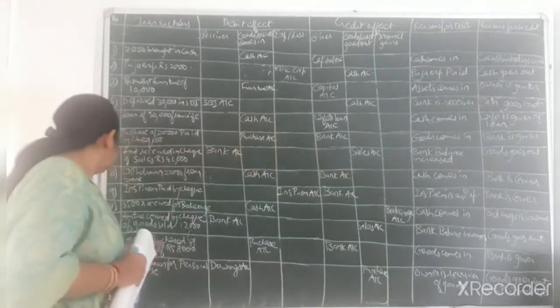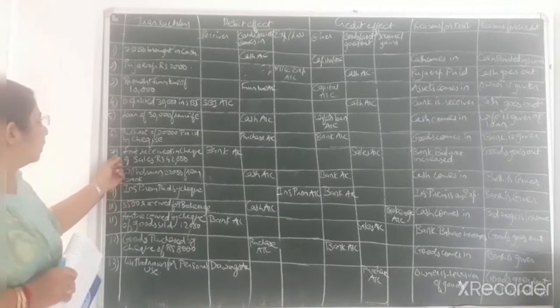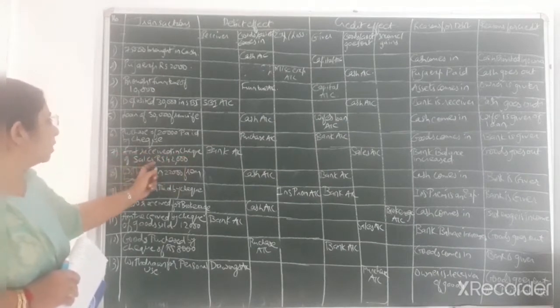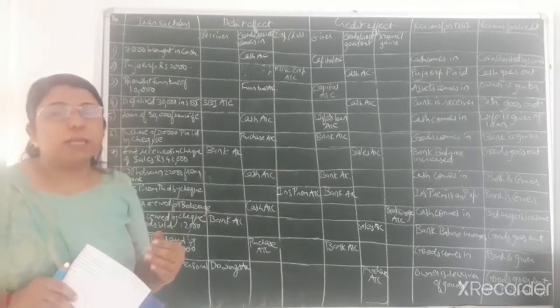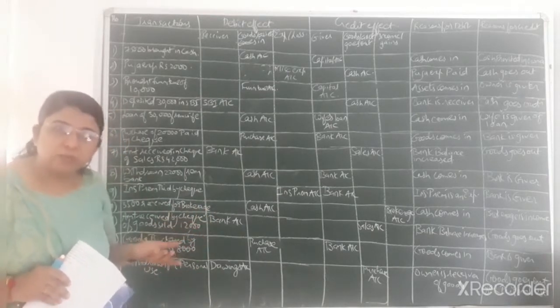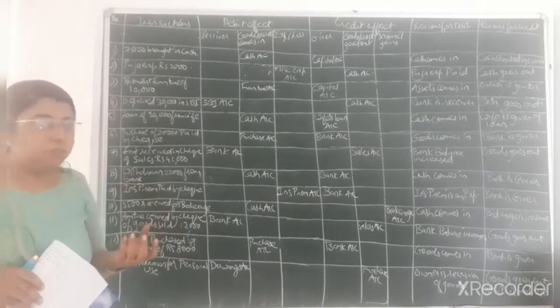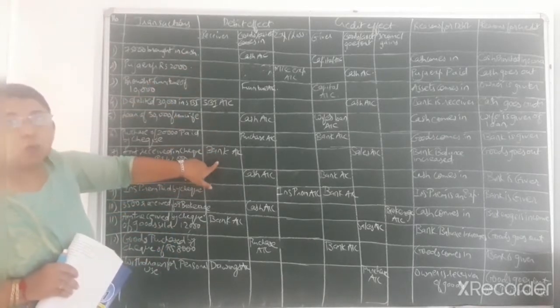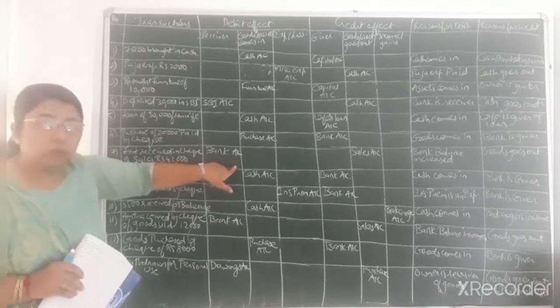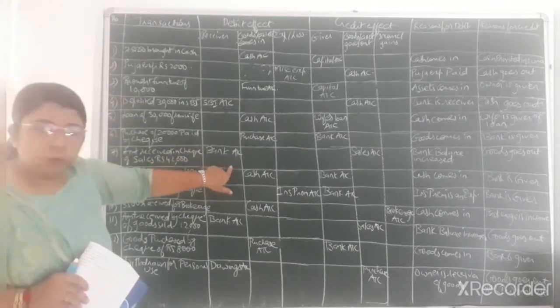So here you can see the seventh transaction that I have written, amount received in check of sales rupees 42,000. We have received the amount, so our bank balance will be increased by that much amount. Bank is the receiver, so you can see in the column of debit effect, that is in the column of receiver, I have written bank account debit, as per the rule of personal account.